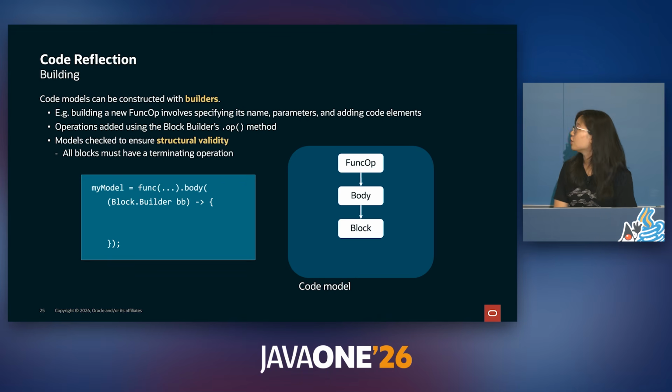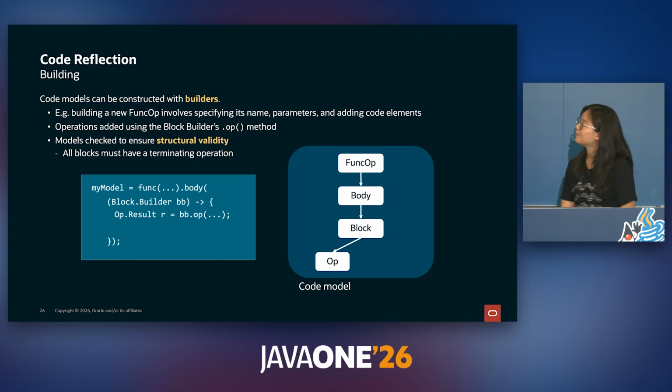We can also construct code models through the use of builders. If we want to create a new function operation, for example, we need to build its name, parameters, and the code elements inside. We first create a body for the func-op and then append operations to what is called a block builder that constructs the new code model's elements.